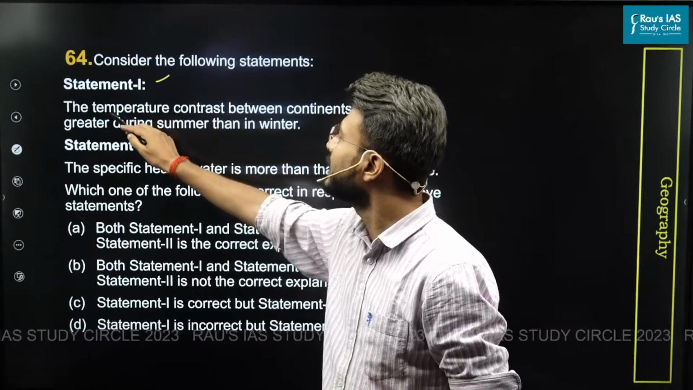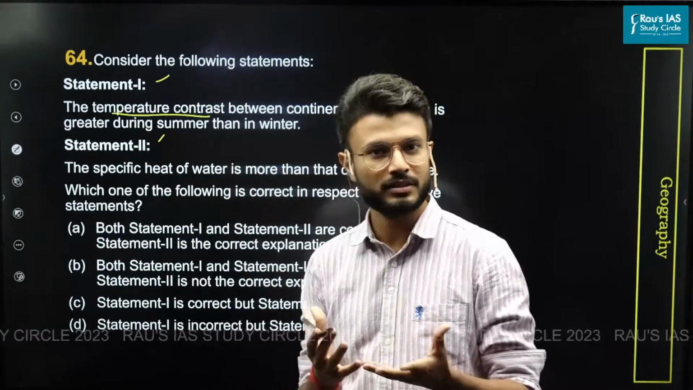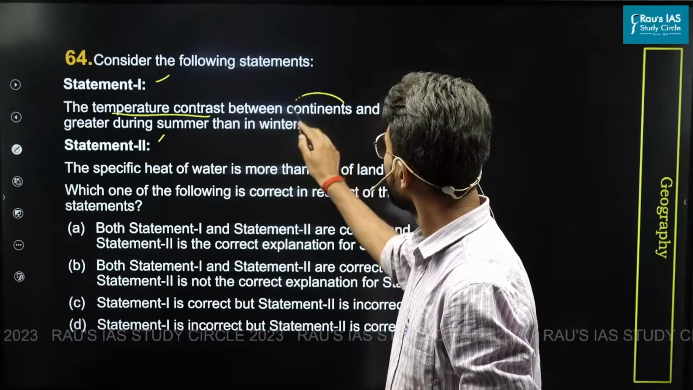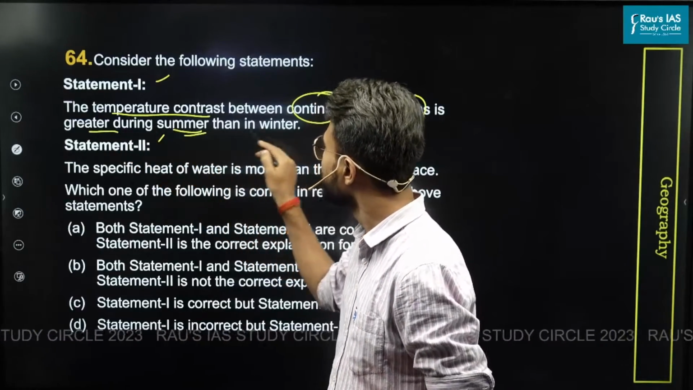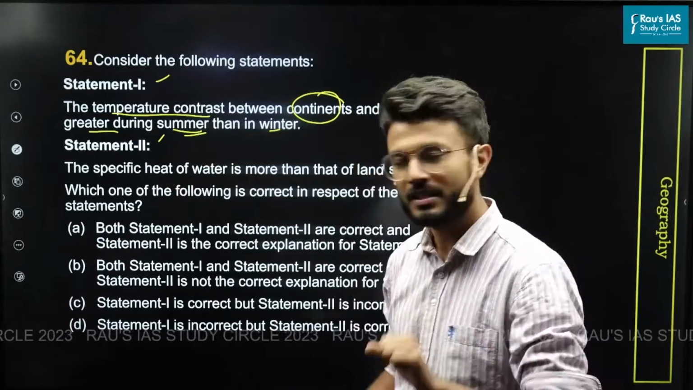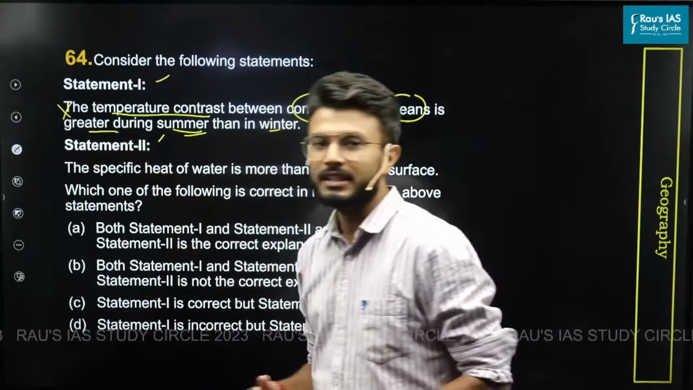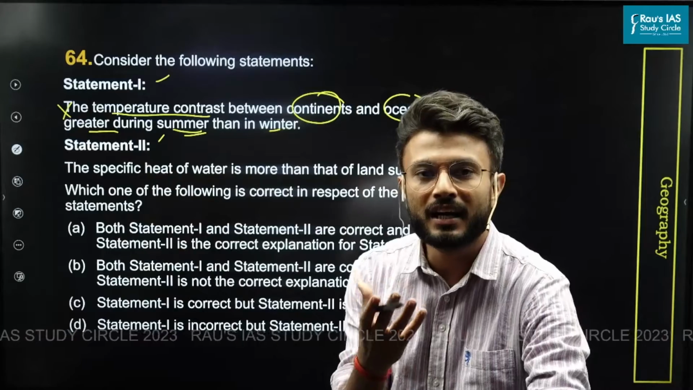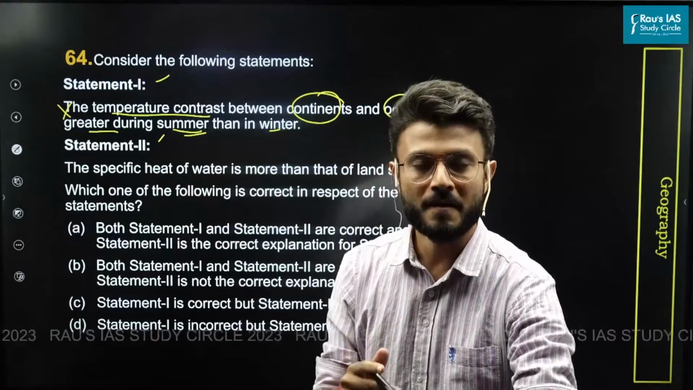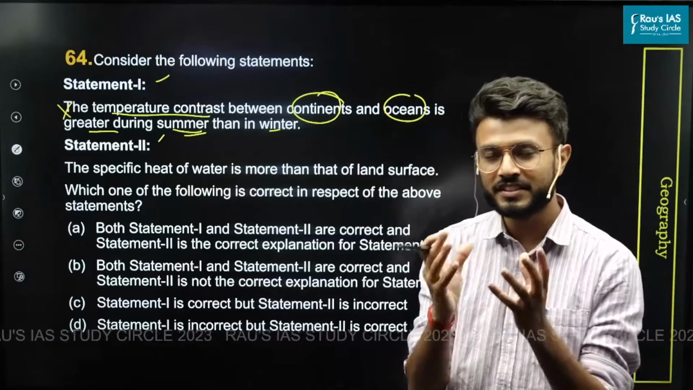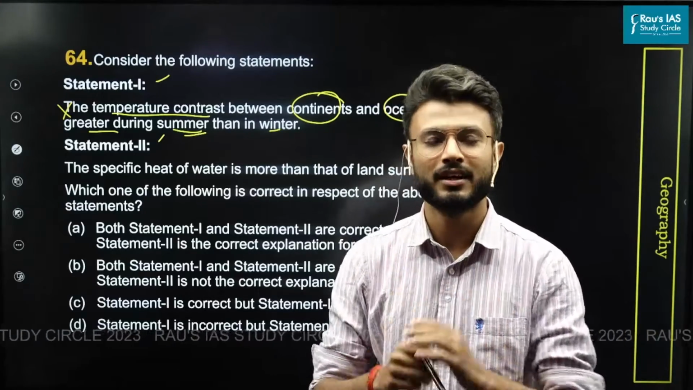Statement 1 said that the temperature contrast, which means the thermal contrast between the continents and the oceans, is greater during the summers than in winter. Now this statement is incorrect. The reason is the thermal contrast between the land and water is more during winters. Why so? The answer lies in the difference between the specific heat of land and water.